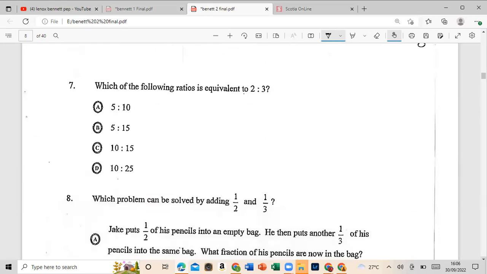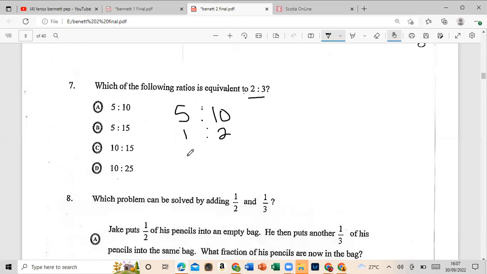Number 7 says, which of the following ratios is equivalent to 2/3? So we're looking for not 2/3, but 2 to 3. My advice to you guys would be to examine each of these and break them down to their lowest terms. For example, 5 to 10, find a number that can go into 5 and 10 without leaving a remainder. If you get 2 to 3, then that is correct. 5 would be the number that is common to both. 5 into 5 is 1, 5 into 10 is 2, so this ratio would be 1 to 2.